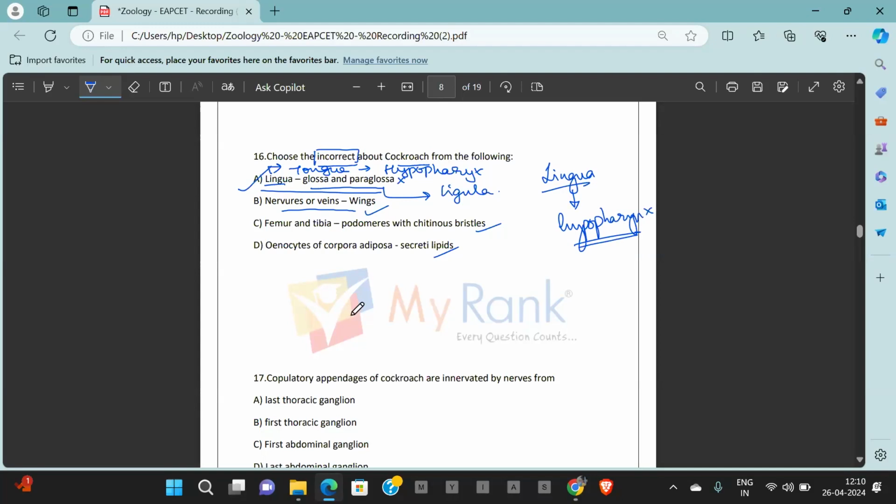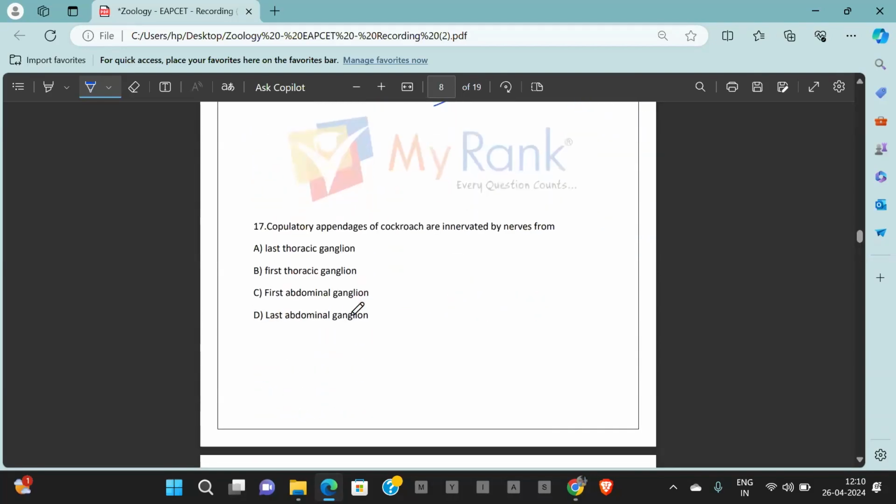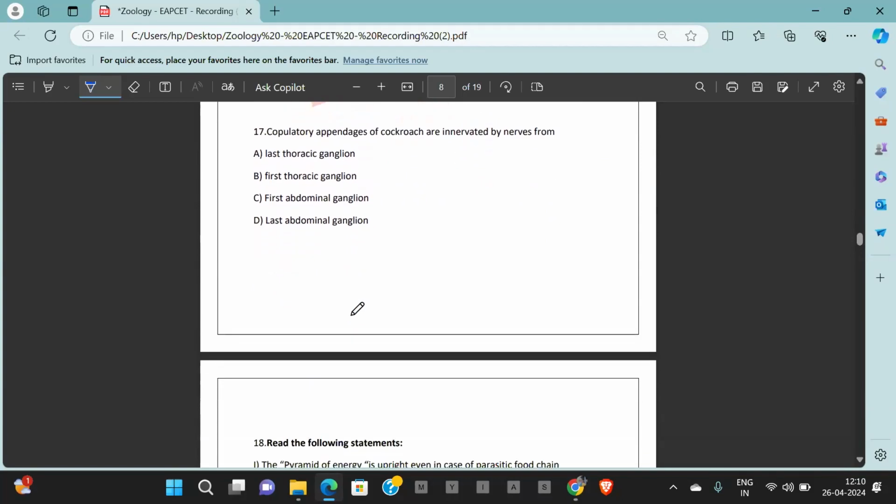Here, that is about option number 16. Going ahead with the next question, question number 16. Copulatory appendages of cockroach are innervated by nerves. Copulatory appendages are lying in the lower part of the abdomen. And who is supplying nerves to the lower part of the abdomen, the end of the abdomen?